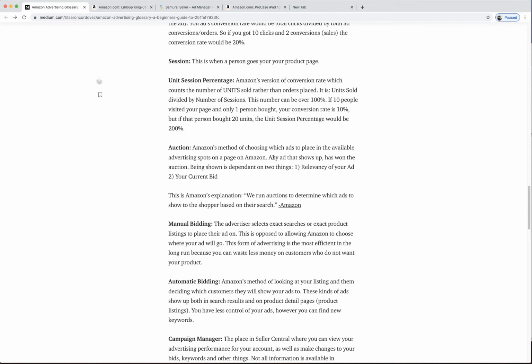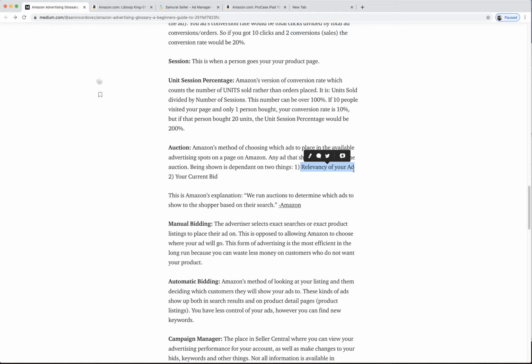They don't show exactly how they do it, but you can go to Amazon's help page, which is actually linked in the article right there. And it just says that it depends on the relevancy of your ad, and the way they determine that is your click-through rate and your conversion rate. And also if that keyword is in your title or in your listing somewhere,